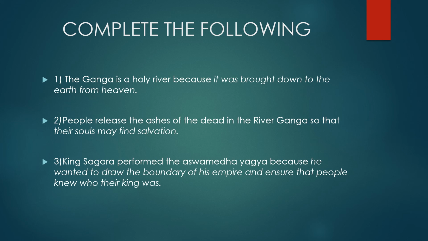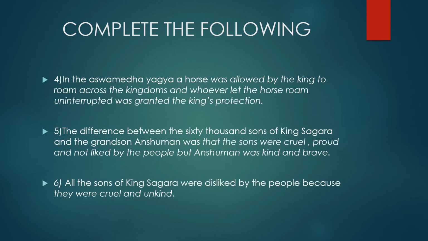Now we go to the next one. In the Ashwamedh Yagya, a horse. What does a horse do in Ashwamedh Yagya? In the Ashwamedh Yagya, a horse was allowed by the king to roam across the kingdoms, and whoever let the horse roam uninterrupted was granted the king's protection.